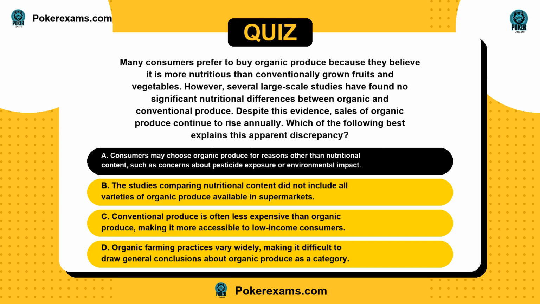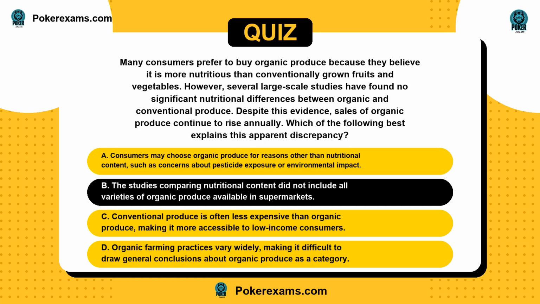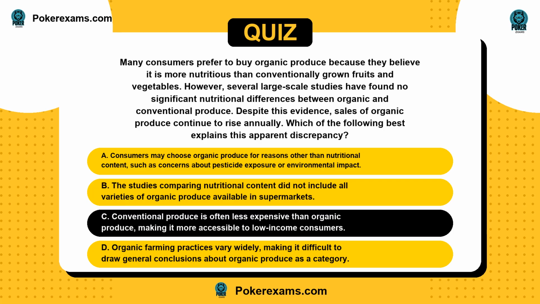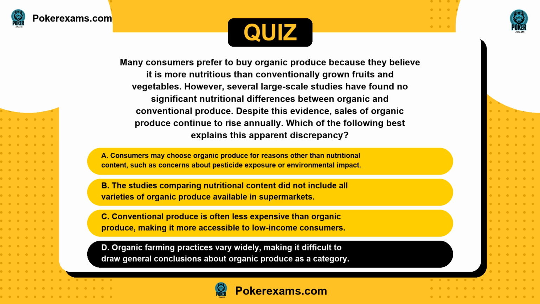Is it A, consumers may choose organic produce for reasons other than nutritional content, such as concerns about pesticide exposure or environmental impact? Or B, the studies comparing nutritional content did not include all varieties of organic produce available in supermarkets. C, conventional produce is often less expensive than organic produce, making it more accessible to low-income consumers. Or D, organic farming practices vary widely, making it difficult to draw general conclusions about organic produce as a category.